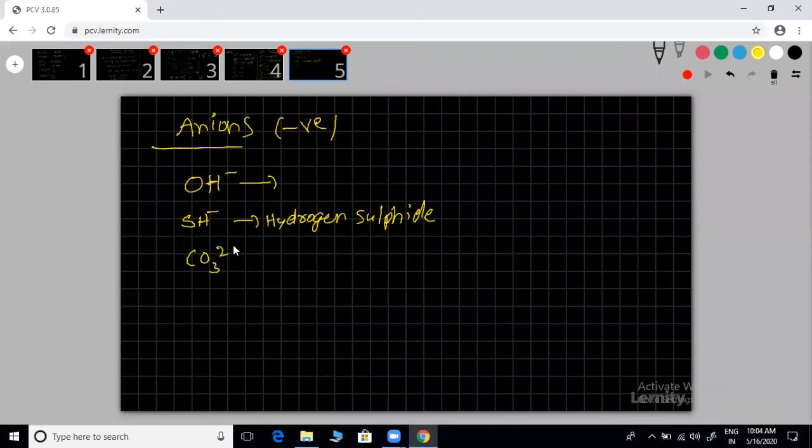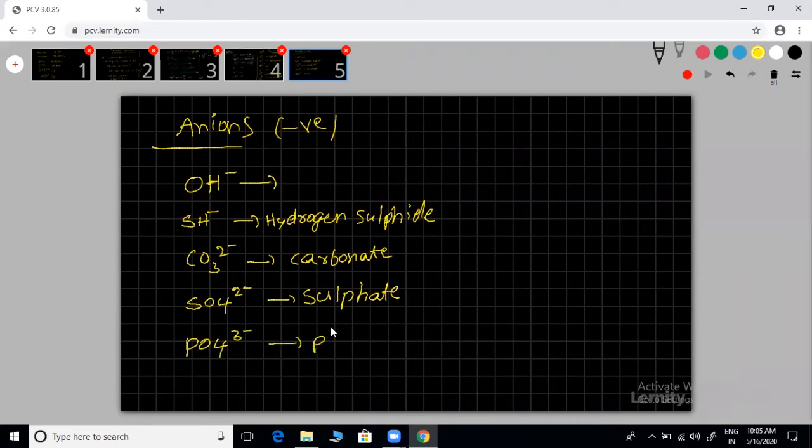CO3 2 minus. What is the name? Carbonate. SO4 2 minus, sulfate. PO4 3 minus, phosphate. NO3 minus, nitrate.